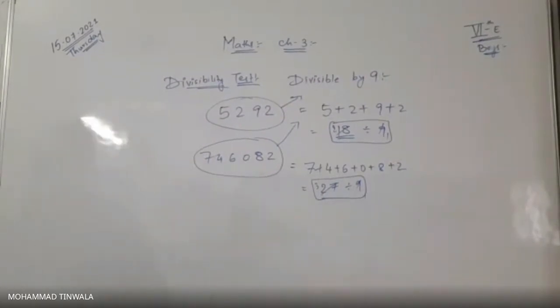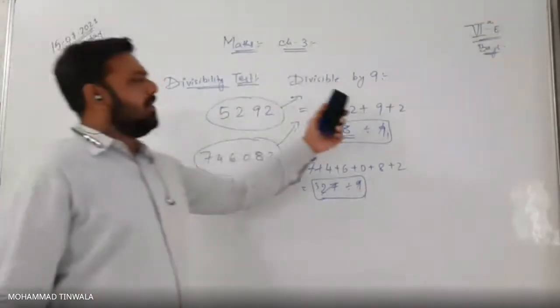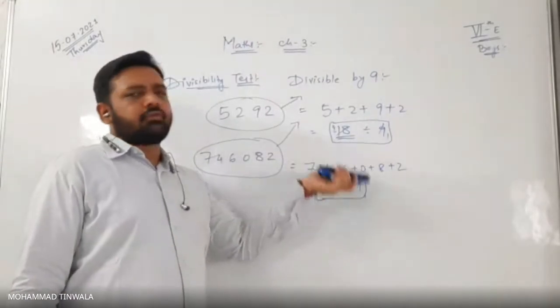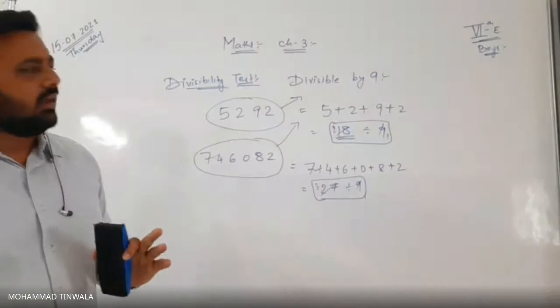No doubt. We have to work the same as with 3. For divisible by 3, we check whether a given number is divisible by 3 by taking the total. In divisibility by 9, we have to total it up and check whether the given number is divisible by 9 or not. Is that clear?